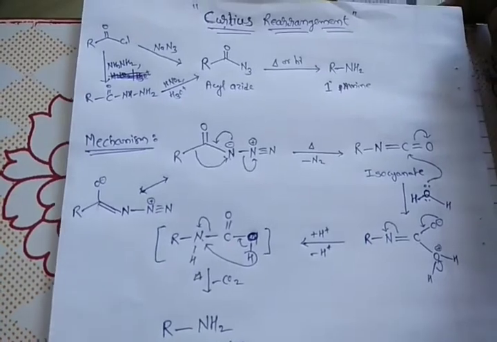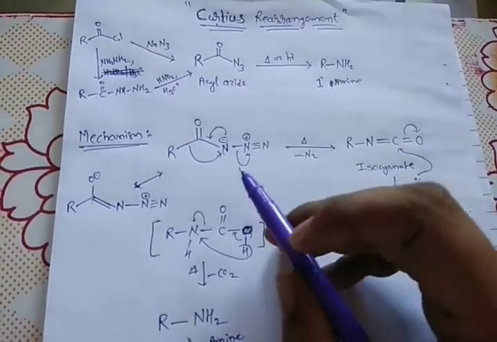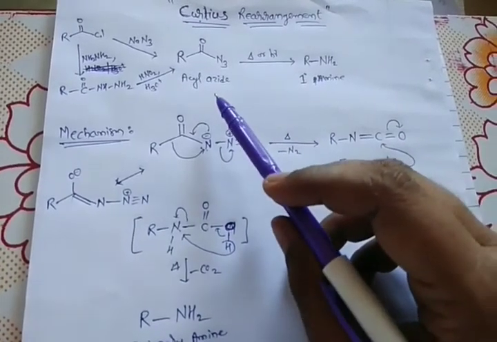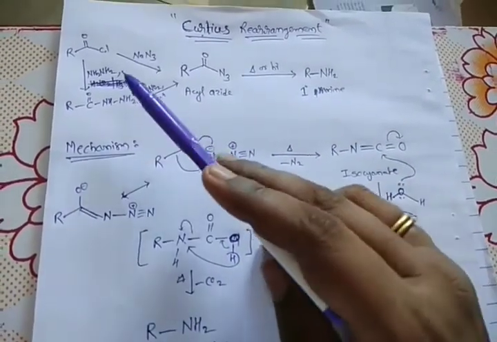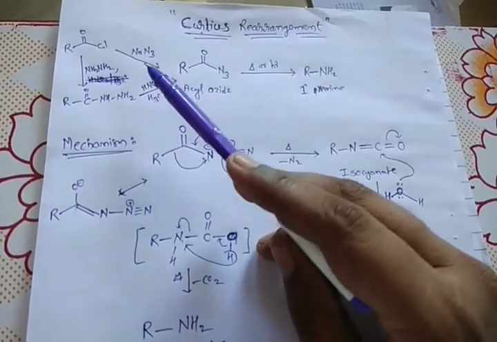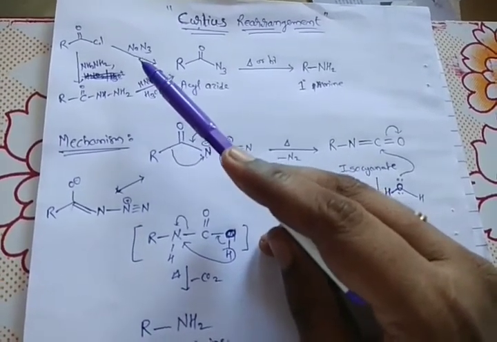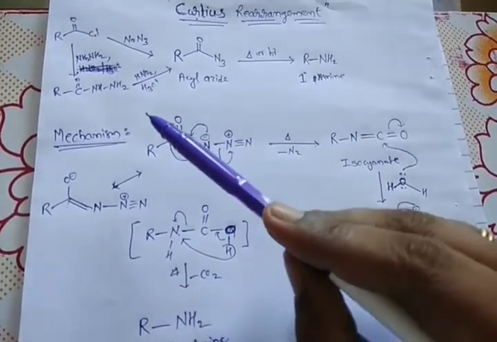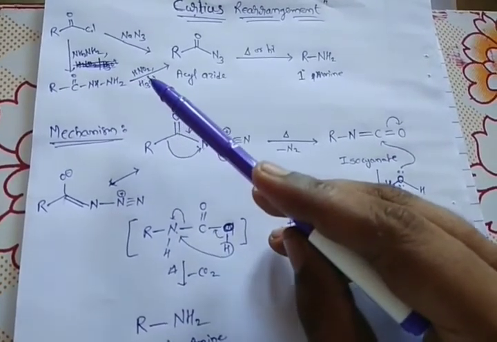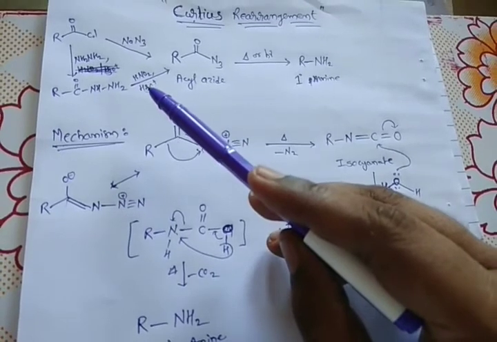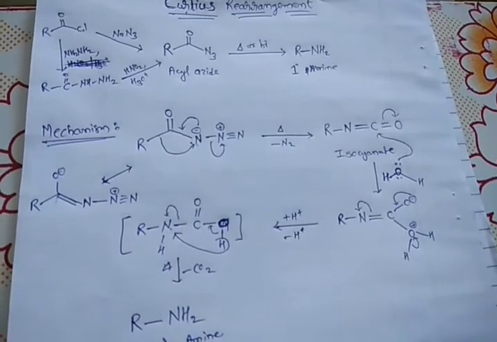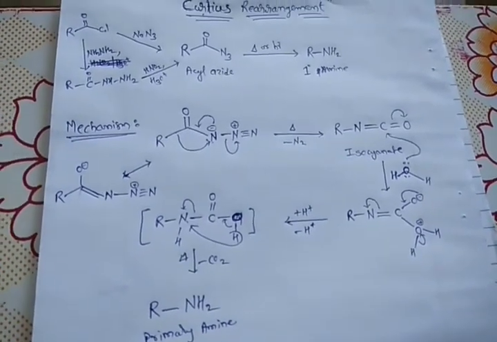In it, the acyl azide is converted into a primary amine, and this acyl azide is obtained from the acid chloride by two methods. One is sodium azide treatment and the other is hydrazine treatment, followed by the action of nitrous acid and hydrolysis. So this is all about your Curtius rearrangement.